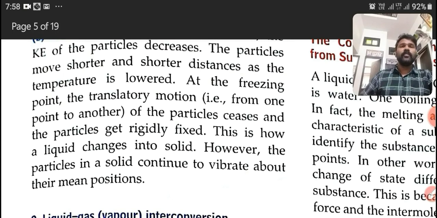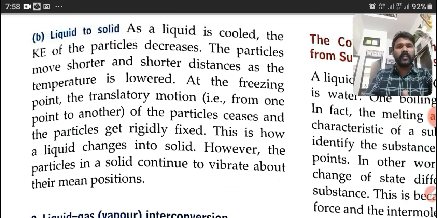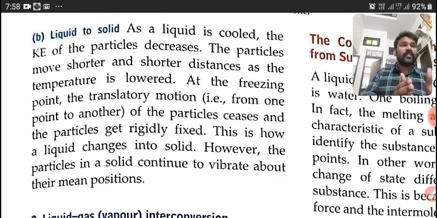That's why water to ice, we are getting the solid state. Water is liquid, then we get ice, meaning the conversion of liquid to solid. Okay, this is a good example. This is how a liquid changes into a solid.